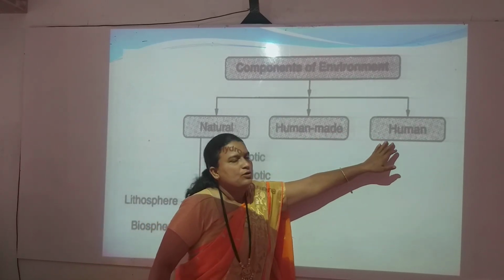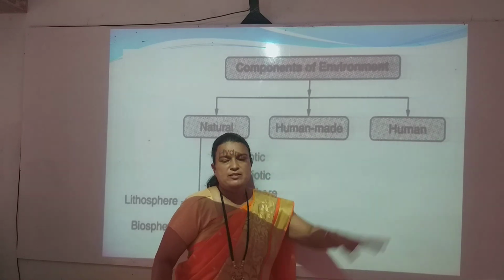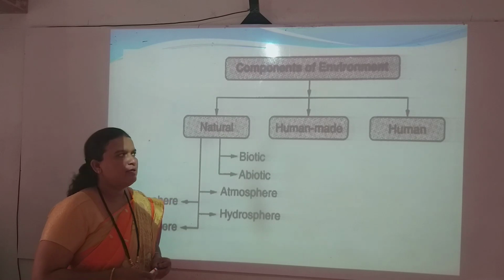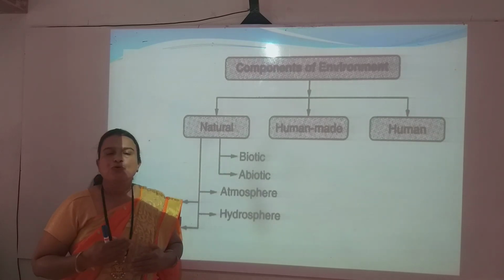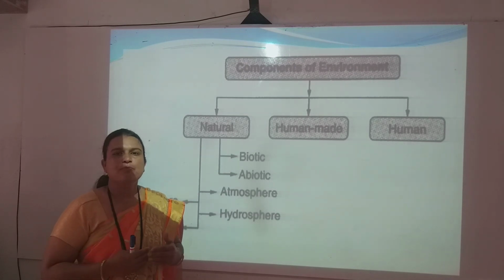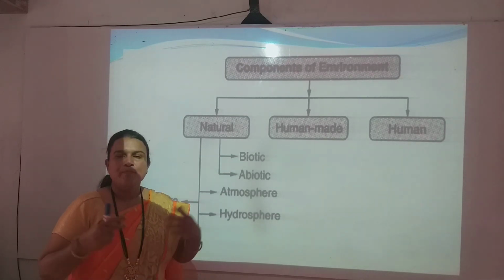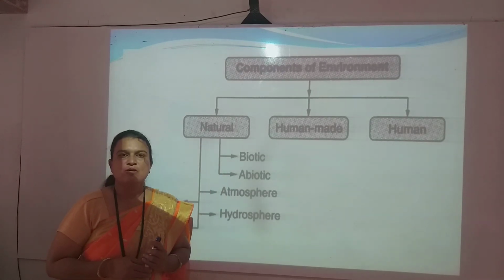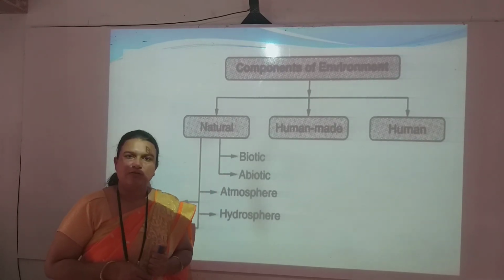And the next component of environment is the human. Human is also one part of the environment, because human beings use their skill, their technology and their sense of humor, wisdom. They are making the process on the natural substances and making the resources needful for them.